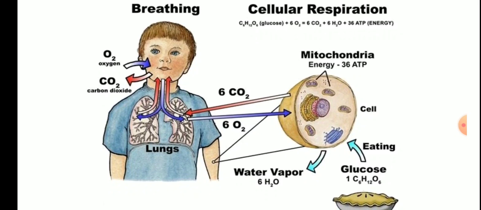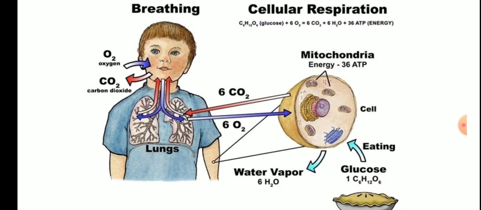Then if you continue watching the blue arrow, it is moving toward a cell. For example, the cell shown there is of the hand. How will that oxygen reach that cell? With the help of the blood. It is very important. So with the help of the blood, that oxygen reaches the cell. Now because you have also consumed food, the food will also reach the cell. Now this oxygen and the food that you ate react with each other. Then you can see the cellular respiration taking place.